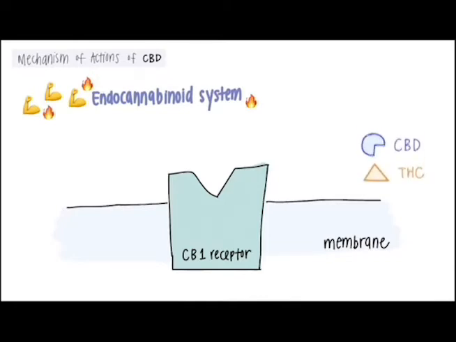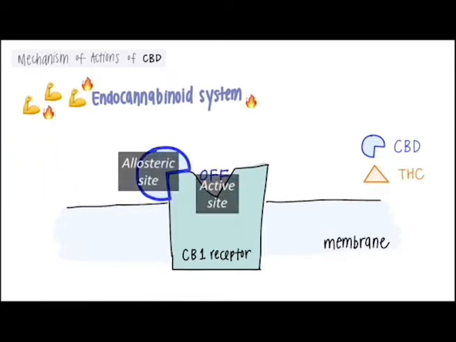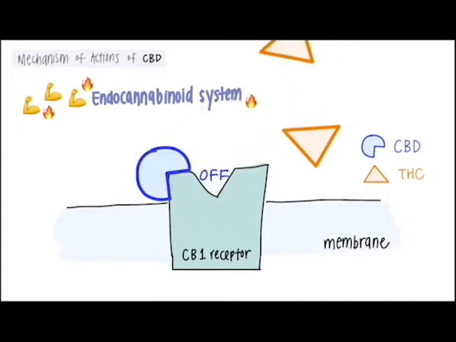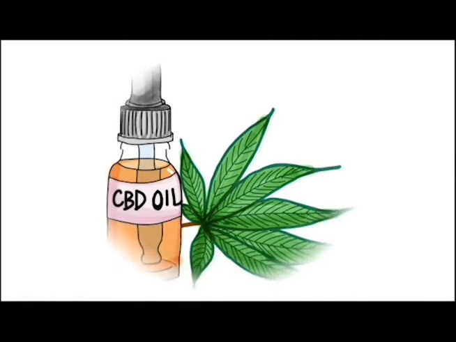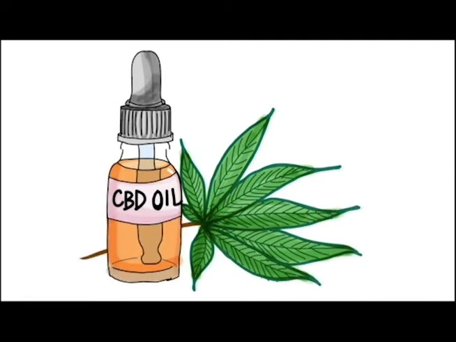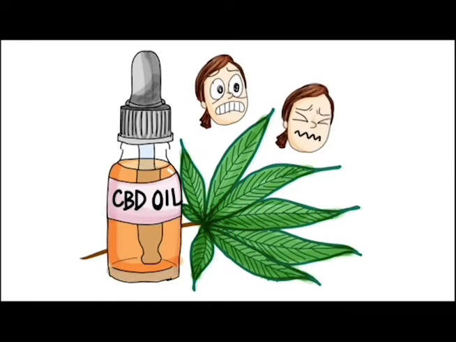Likewise, when a person consumes THC and CBD at the same time, CBD may mitigate some of the adverse effects of THC, like anxiety, by allosterically binding to CB1 receptors, meaning that it binds to CB1 receptors but not at the active site, and causing changes in the receptor that reduce its interactions with THC. It's also suggested that CBD acts on receptors other than CB receptors and affects anxiety, pain perception, inflammation, and so on, and thus produces some medicinal benefits.